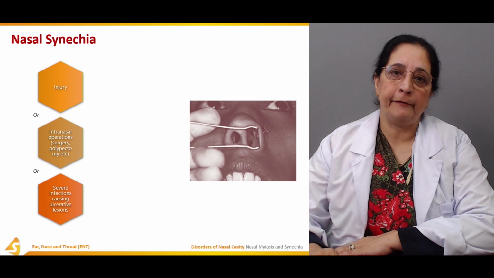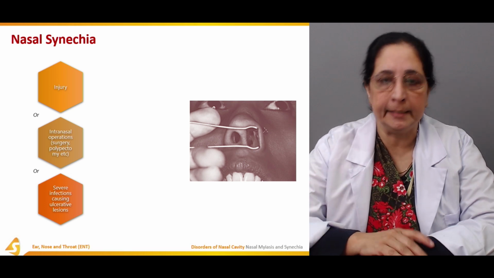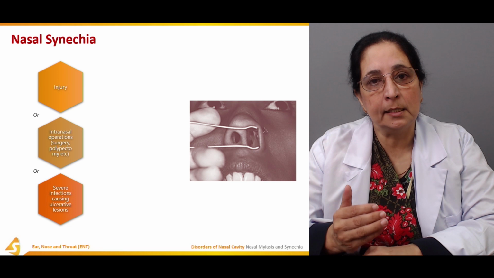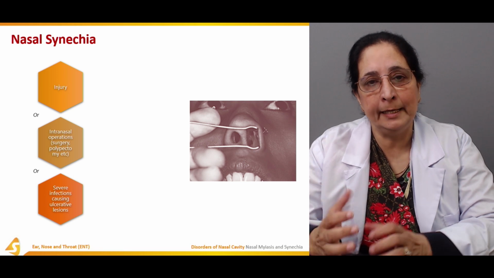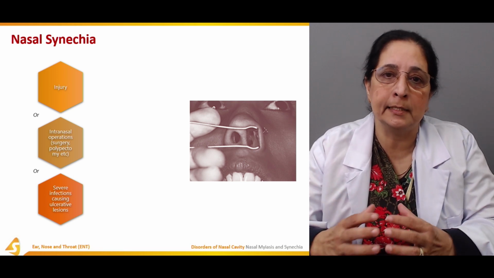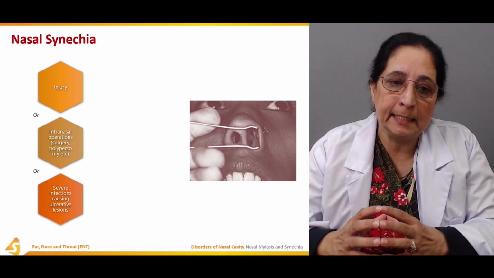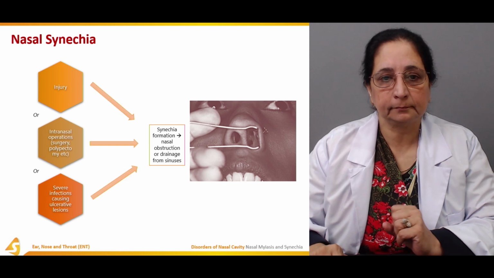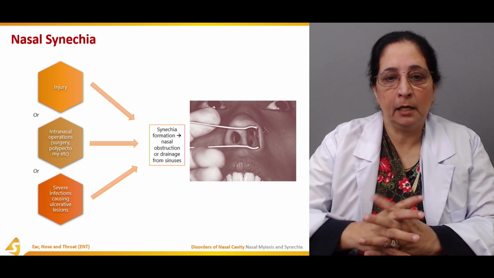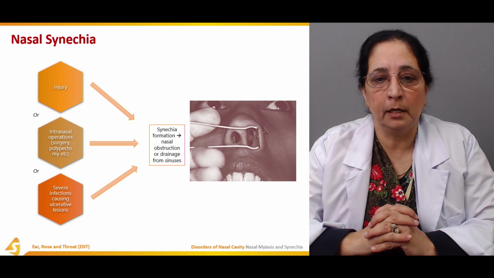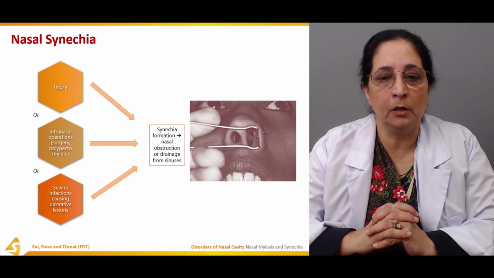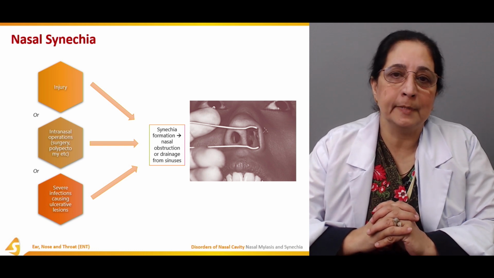Then severe infections causing ulcerative lesions. When ulcers are produced, the healing of these ulcerative lesions can lead to the formation of nasal synechia. Synechia usually cause nasal obstruction or drainage from the sinuses.